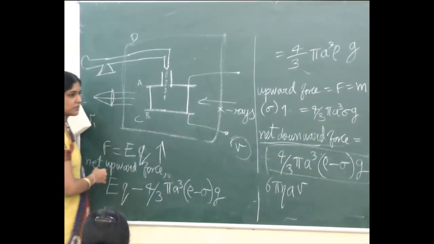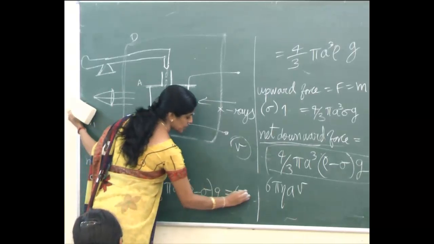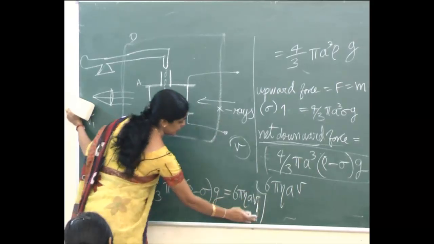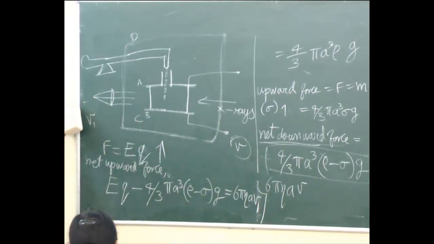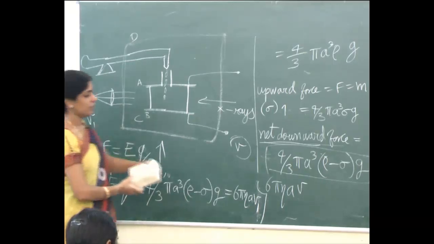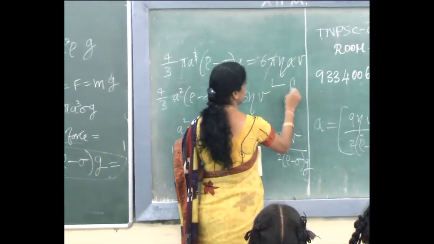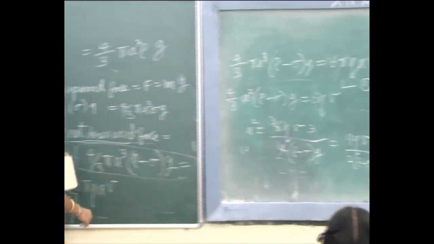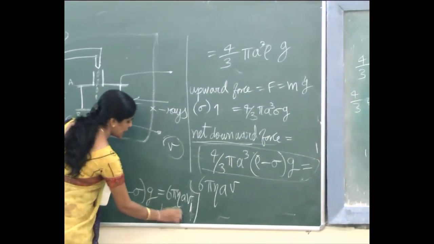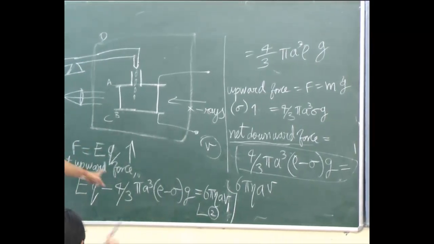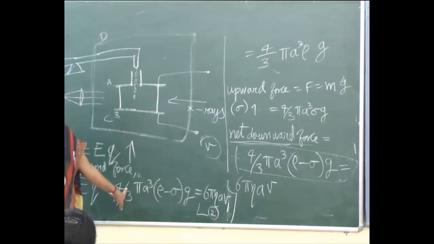So just equate this with the viscous force. Now the viscous force is 6 pi eta a V1, where V1 is the terminal velocity for this charged oil drop. Already அங்க ஒரு equation போட்டிருக்கோமா? இங்க the 4 by 3 pi a cube (rho minus sigma) into g equal to 6 pi eta a V போட்டிருக்கோம். Let this be equation 1 and let this be equation 2. Add equation 1 and 2. Add these two equations. What will you be getting? இது அதுவும் cancel ஆயிடுமா? இது positive, அங்க positive, இது negative. So it gets cancelled.